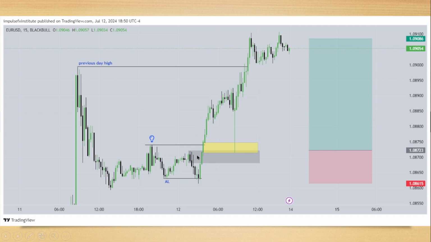All right. Then with this breaker here in gray, just above it, we have a fair value gap here. We have another one here. All right. Price traces back into the fair value gap in yellow and taps in the upper part of the breaker in gray here, buys off.